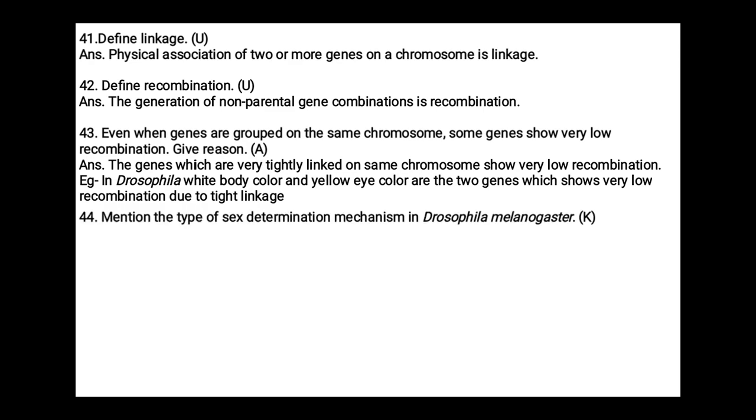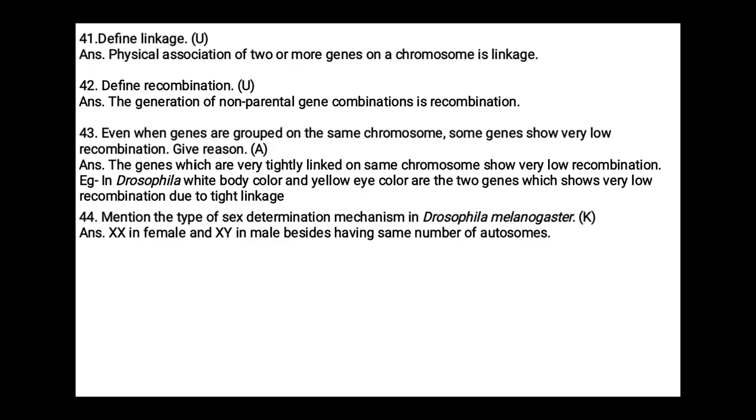Mention the type of sex determination mechanism in Drosophila melanogaster. XX in female and XY in male, besides having the same number of autosomes, will determine the sex in Drosophila melanogaster.